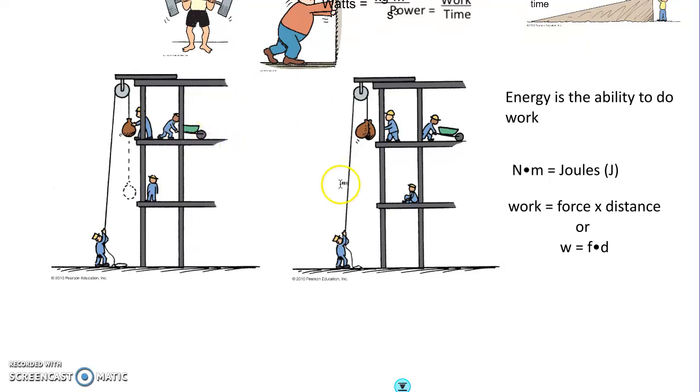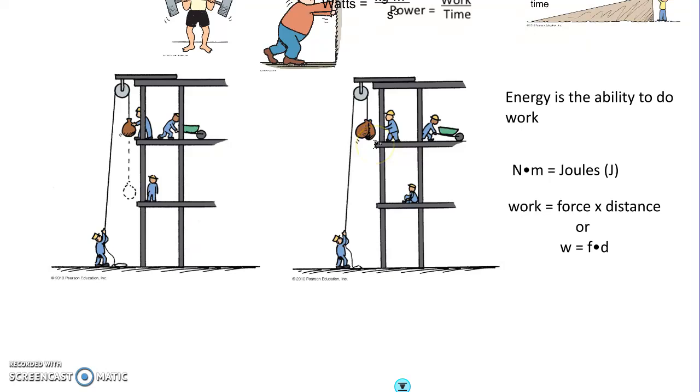On the other hand, if we lifted two bags from the floor up to the top, that would be double the work of taking one bag, or four times the work of taking one bag up one floor, because now we have twice as much weight and we're going twice as far.